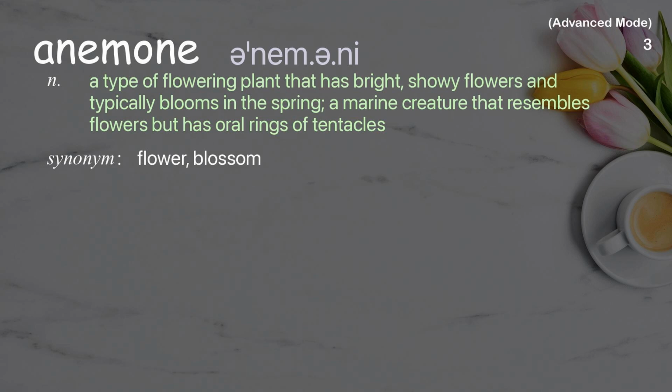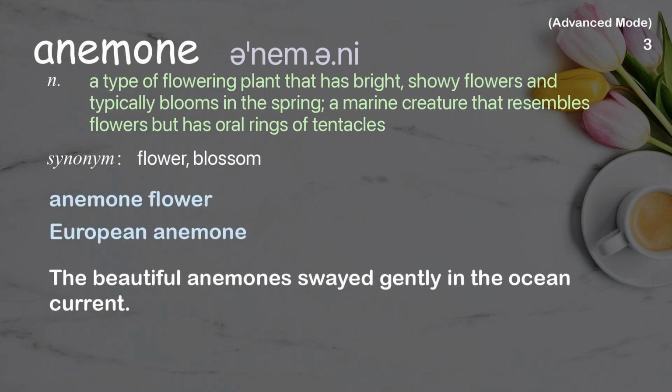Anemone. A type of flowering plant that has bright, showy flowers and typically blooms in the spring. A marine creature that resembles flowers but has oral rings of tentacles. Examples: Anemone flower. European anemone. The beautiful anemones swayed gently in the ocean current.